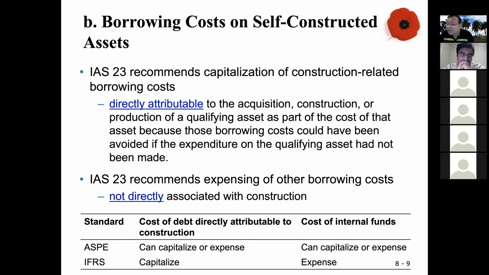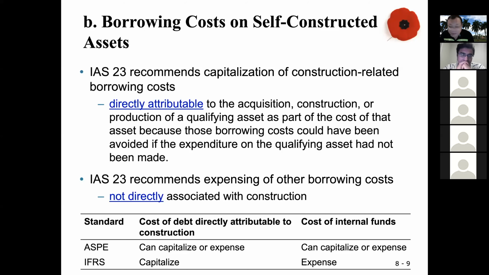If the cost is your own money, the internal funds, not external funds from the bank, then for IFRS that interest has to be expensed. For ASB, again, you can either capitalize or expense, okay? You see the difference between IFRS and ASB.